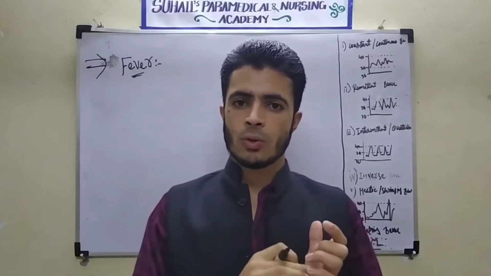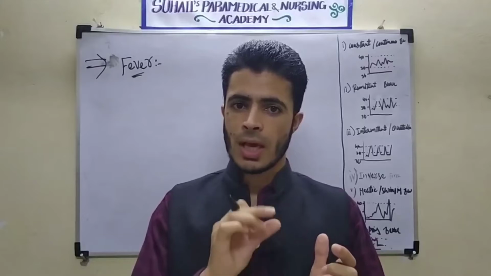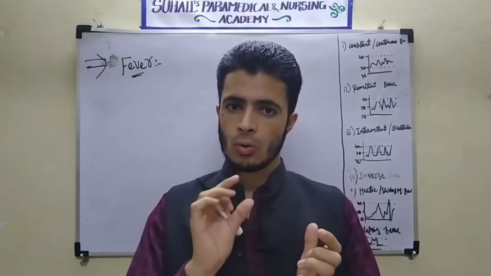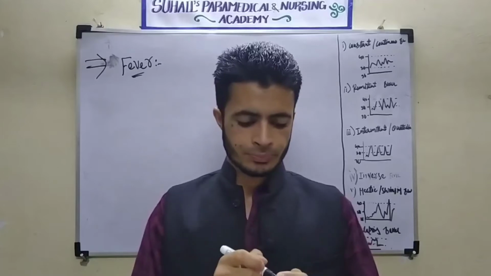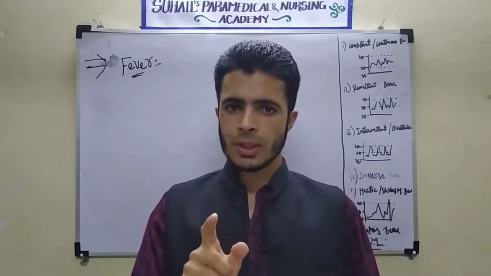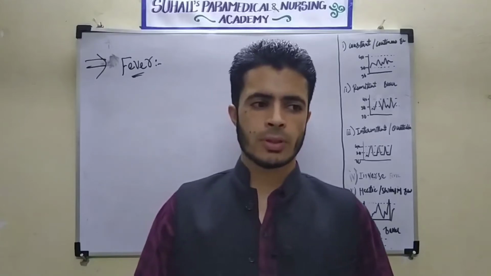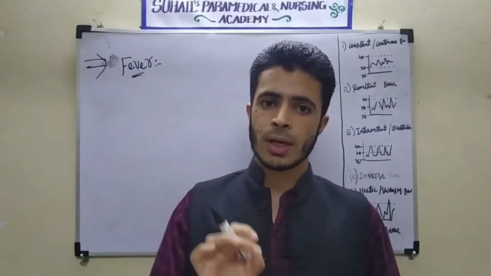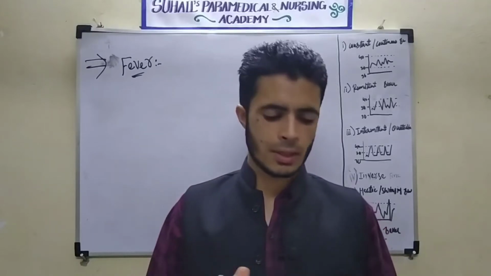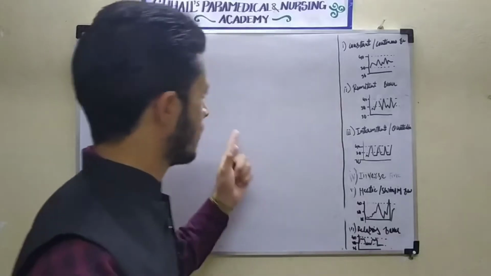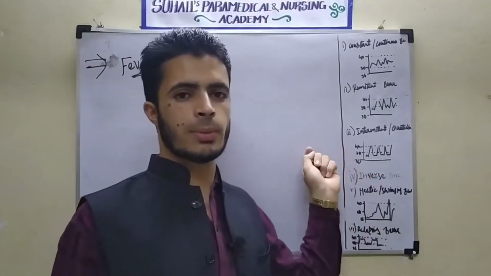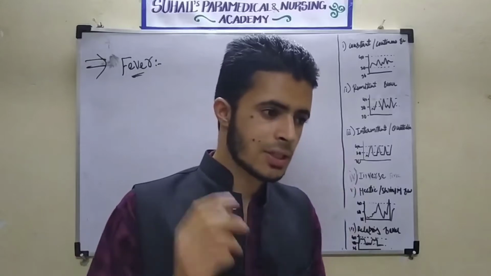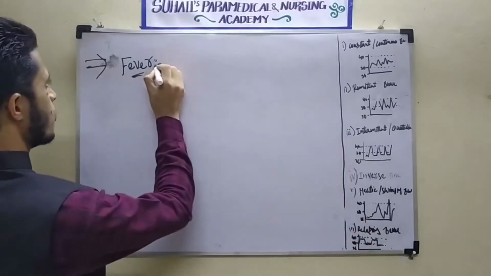Before I explain this fifth part of the body temperature, in the previous lecture I told about body temperature, assessment of body temperature, routes of assessment of body temperature, and thermometer, types of thermometer. Clinical thermometer I explained very clearly. Now in this lecture, this will be either the last part or one more part, depending upon how much time it will take. In this lecture, I am going to explain about fever.